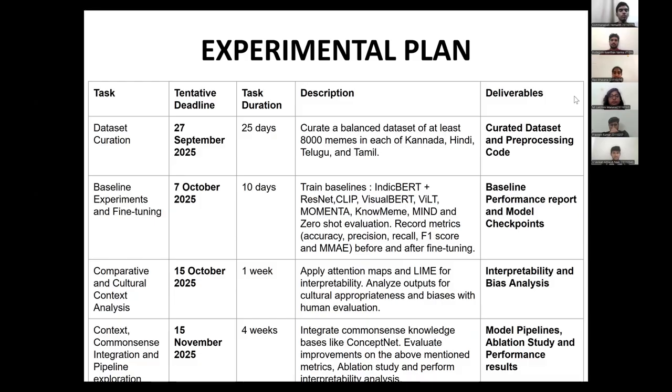Evaluation will again rely on the same metrics as above. They are accuracy, precision, recall, F1 score, and MMAE. This stage will produce the model pipelines, ablation study, and final performance results.